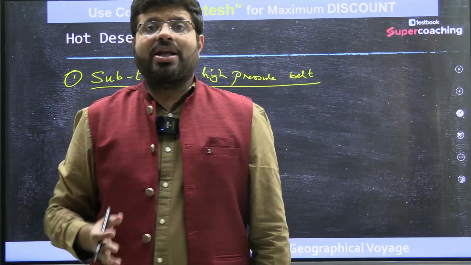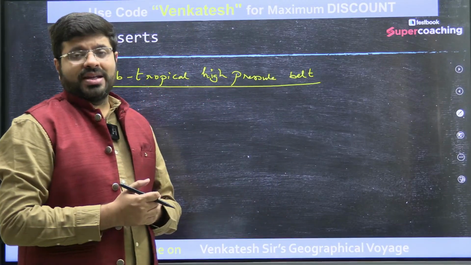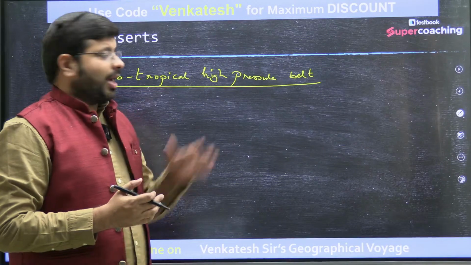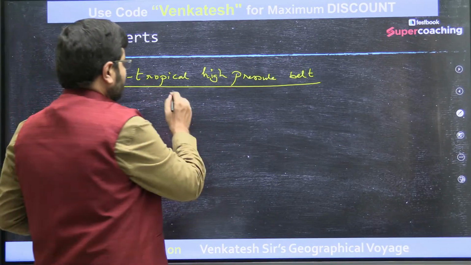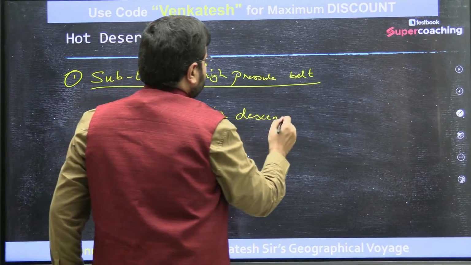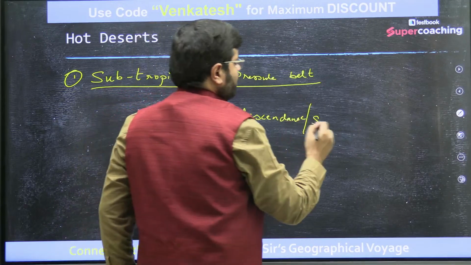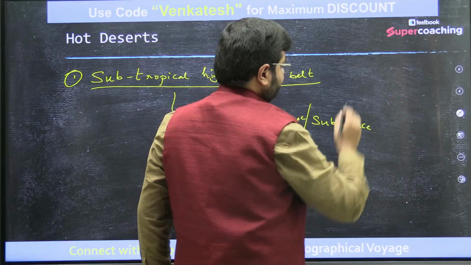What does the subtropical high pressure belt do? The subtropical high pressure belt is a zone of high pressure caused because of air subsidence. What is this? Air descendance, which we call subsidence. Let me explain this.